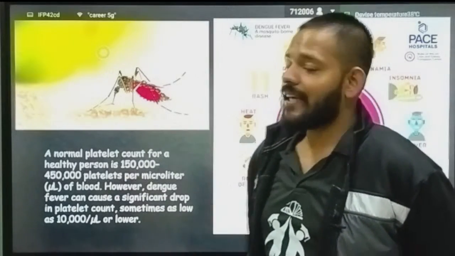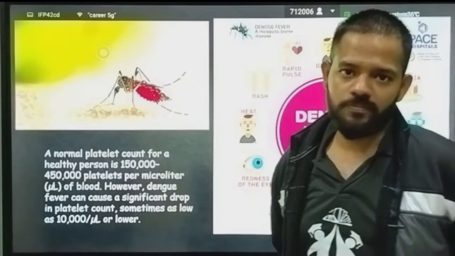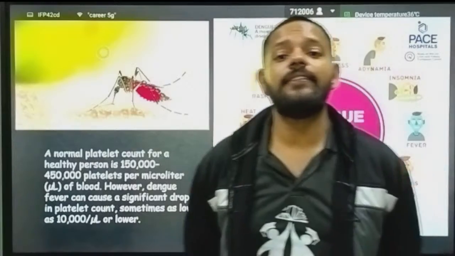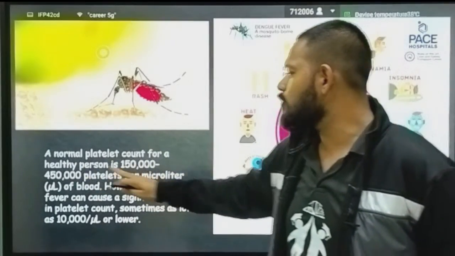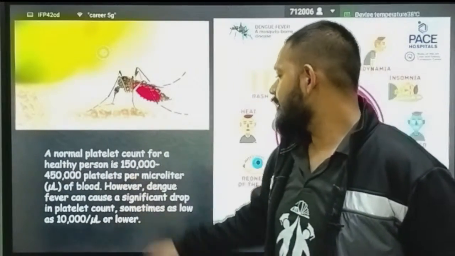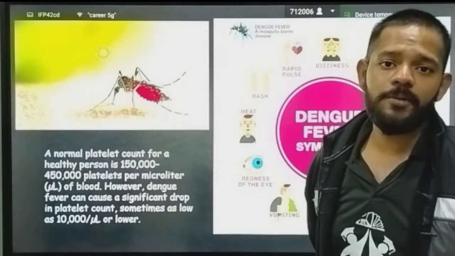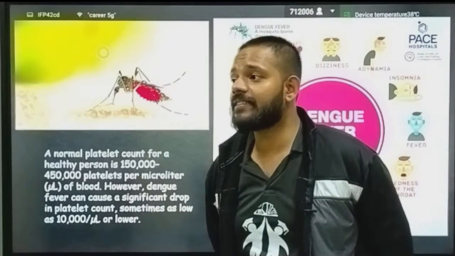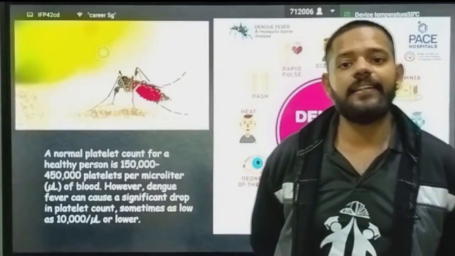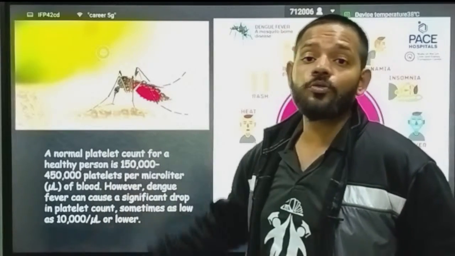Okay, and that mosquito bites mostly in the morning. It is also called the tiger mosquito. Your Aedes aegypti is also known as the tiger mosquito. Okay, a normal platelet count for a healthy person is 1,50,000 to 4,50,000. But when this disease happens, it will go down to 10,000 per milliliter. In this disease, the pathogen completes its life cycle and destroys your platelets. So the platelet count in dengue goes down to 10,000.